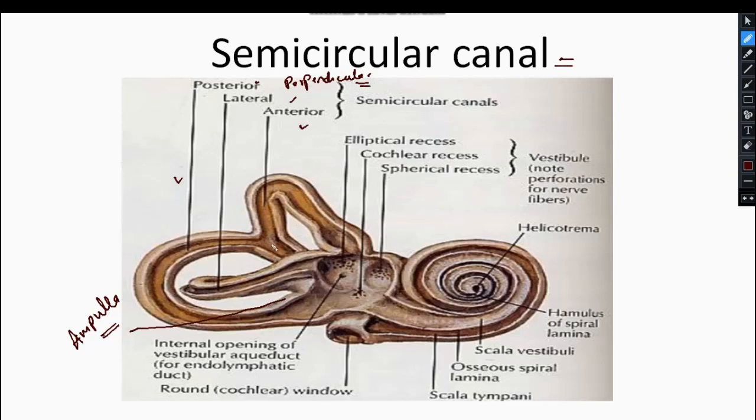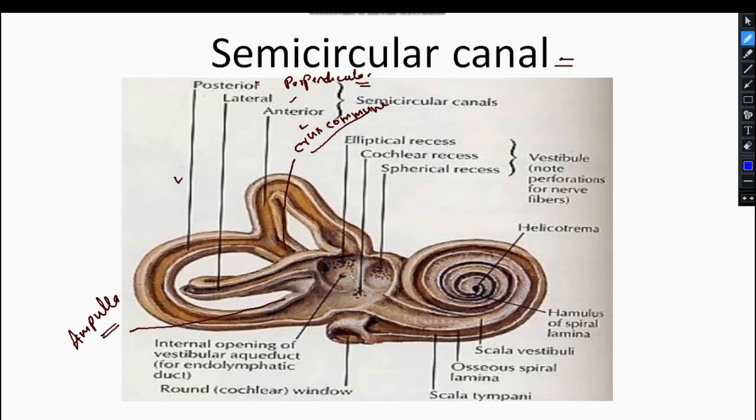Clear? The anterior and the posterior semicircular canals get united before opening into the vestibule. This part, after the union of the anterior and posterior semicircular canals, is known as the crus commune. Clear? Crus commune.